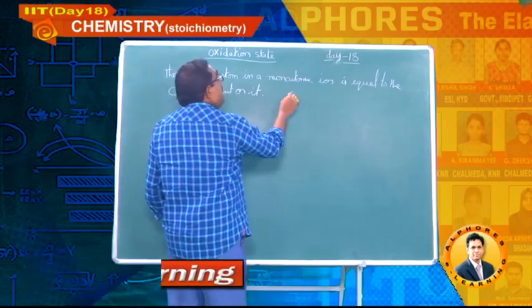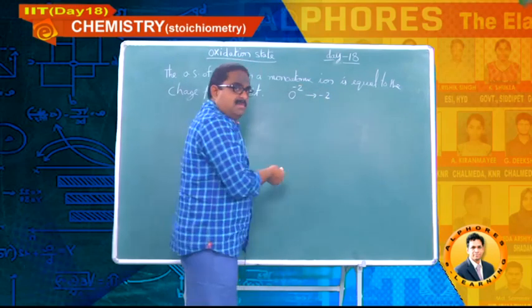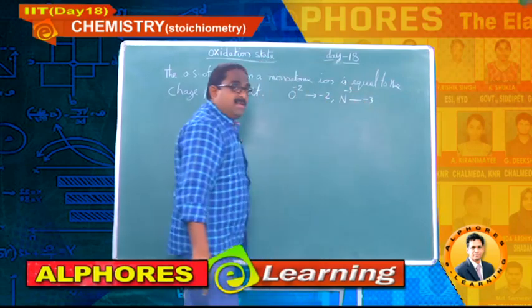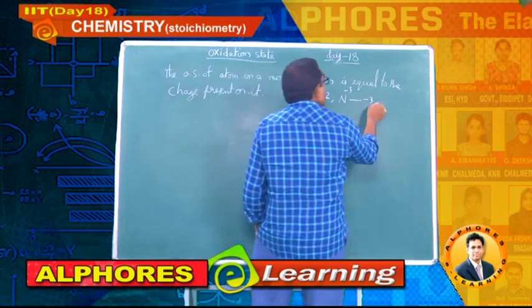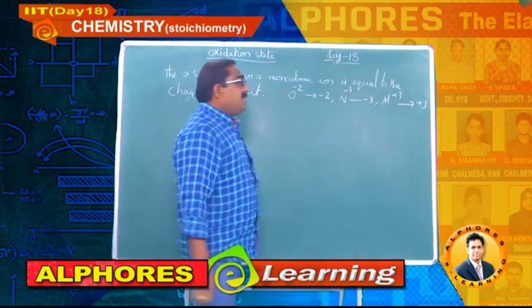See, I will give the example here. O2-, the oxidation state is -2, like that. N3-, the oxidation state is -3, like that. Aluminium 3+, only one atom, so the oxidation state of that is itself +3.